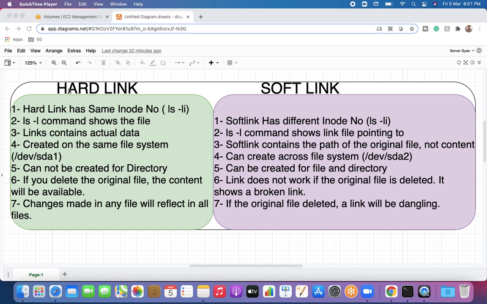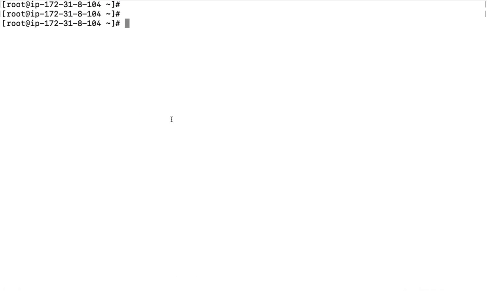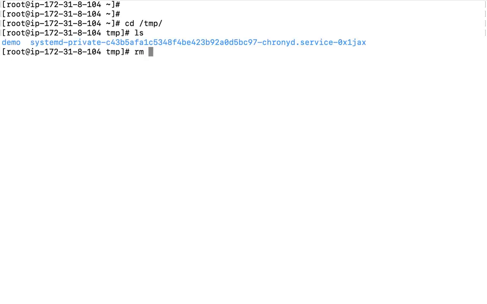So first of all, let us see what the major differences are. Let's talk about hard link first. A hard link has the same inode number. To check, let us say we create a file. Let us remove everything from here, and after that we can see that there is no file left.